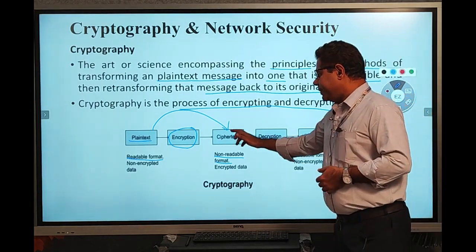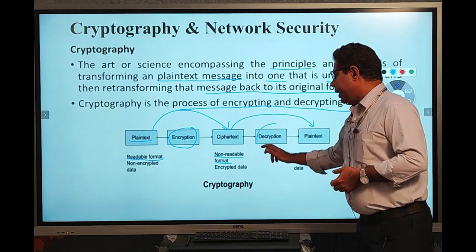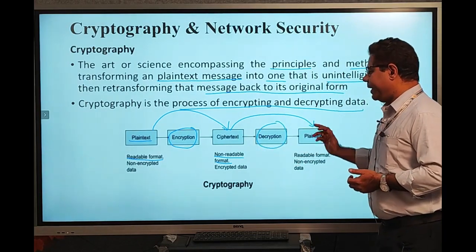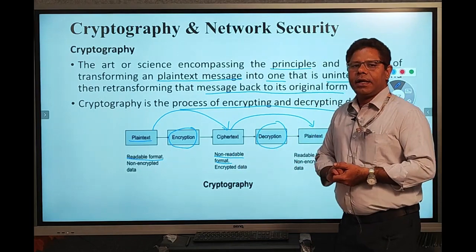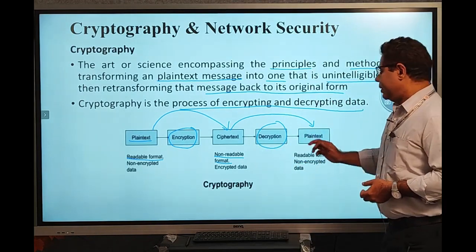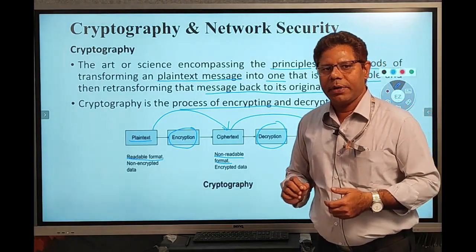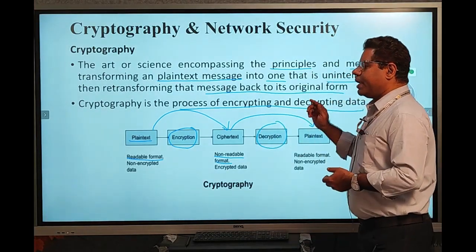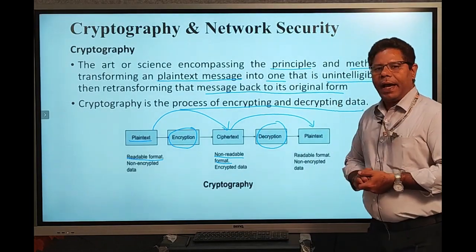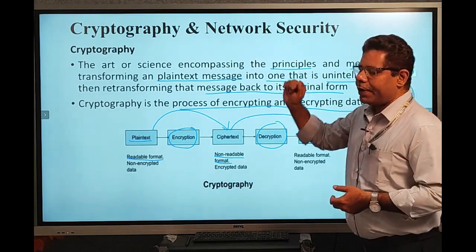Now the ciphertext is converted into the plain text by using the concept of decryption. So decryption converts ciphertext into the plain text. The ciphertext contains the non-readable format that will be converted into the plain text, that is readable format, by using the concept of decryption. So this is about cryptography. What is cryptography? Cryptography is the process of encrypting and decrypting the data. So this is the cryptography definition.